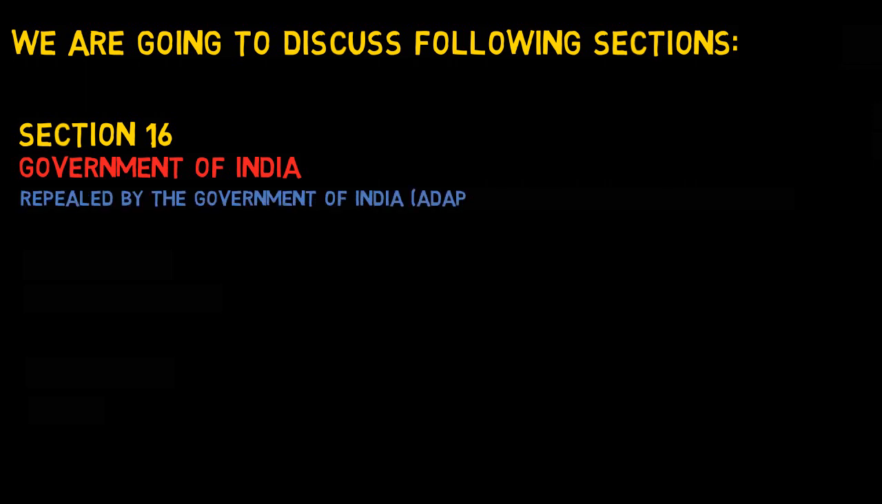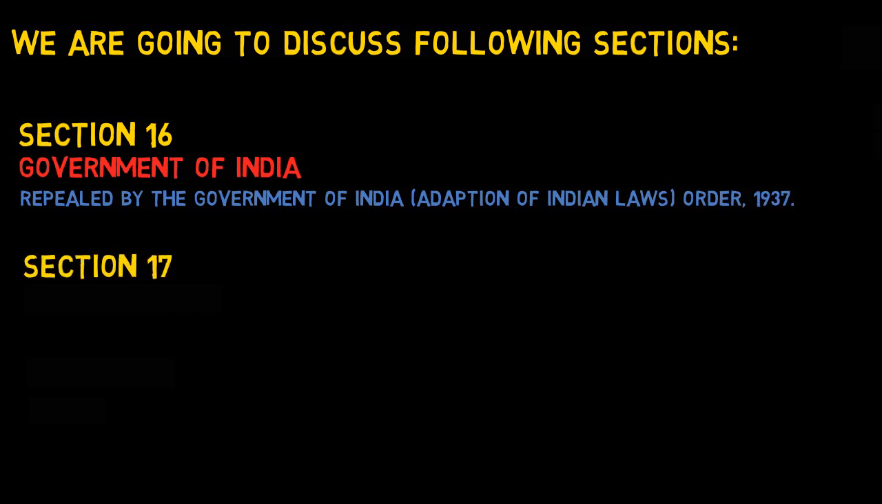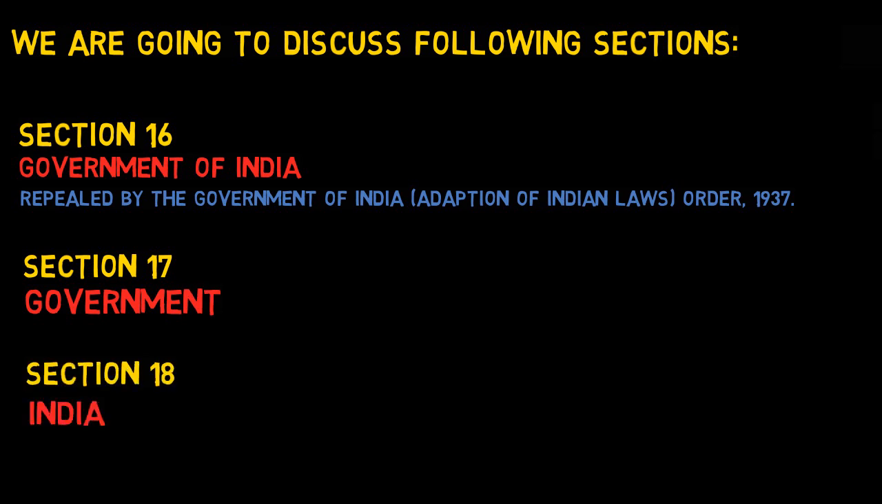Section 16, which defined the word Government of India, was repealed by the Government of India (Adaptation of Indian Laws) Order 1937. Section 17 defines the term government. Section 18 defines the word India. So in this video, we will understand the definition of the term government and the definition of the term India.